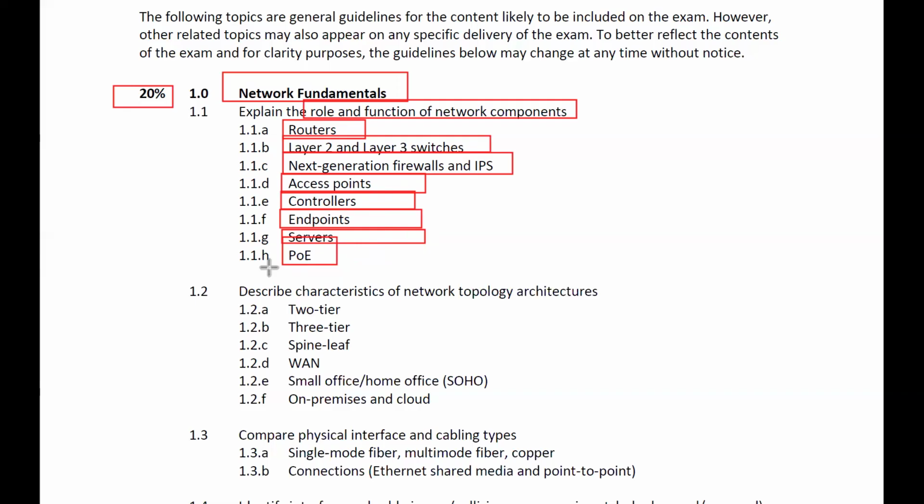So just a basic understanding: what is a router? A router, we call it a layer 3 device, right? Why layer 3 device? Because it operates on layer 3 of the OSI model. When we start the OSI model, we will have a brief understanding of each layer. So layer 3 device, we call it a router. A router is a device that is used to enable communication between the devices located in different local area networks.